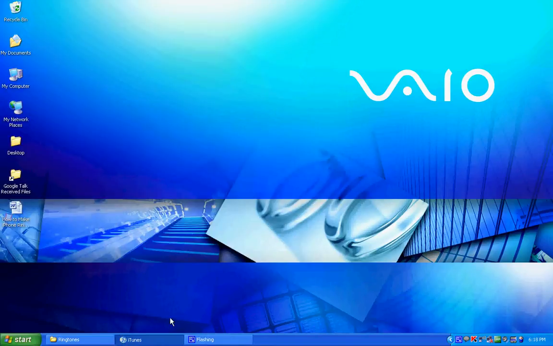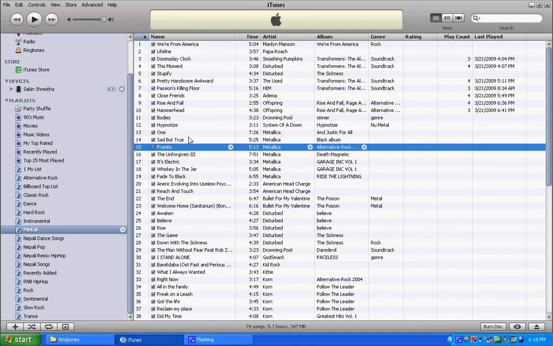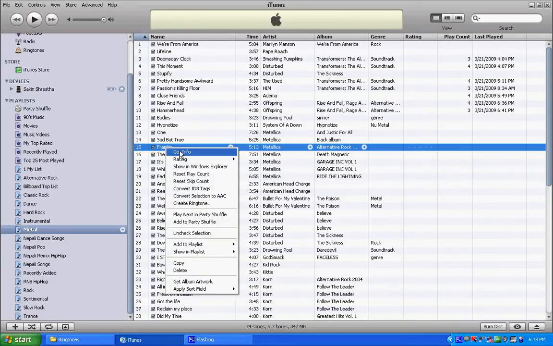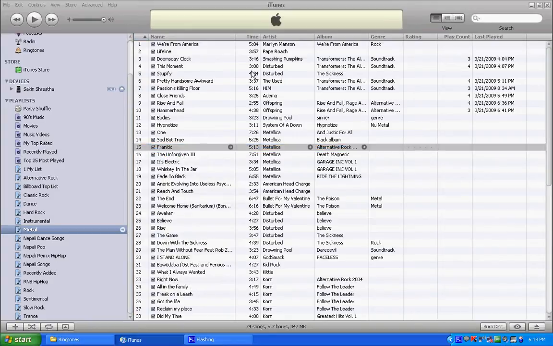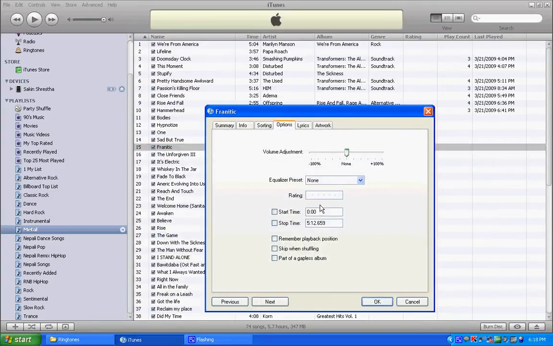Select the song which you want to convert into a ringtone. Right click on it, click on Get Info, click on Options, and select the start time and end time. It has to be 30 seconds. A ringtone is 30 seconds, so you choose any 30-second time frame, 0 to 30 or 10 to 40, something like that. It's up to you.